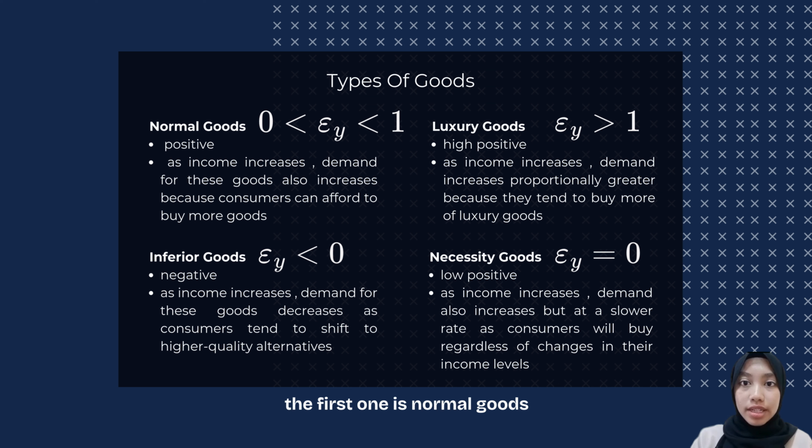The first one is normal goods. The income elasticity is positive. As income increases, demand for these goods also increases because consumers can afford to buy more goods. Second is inferior goods. Income elasticity is negative. When income increases, demand for these goods decreases as consumers tend to shift to higher quality alternatives.